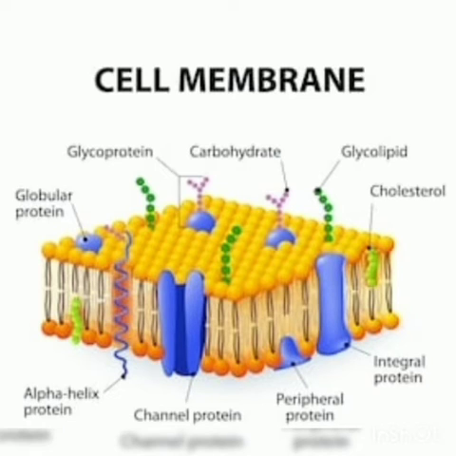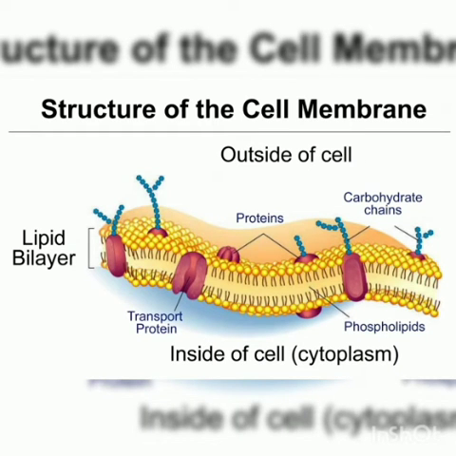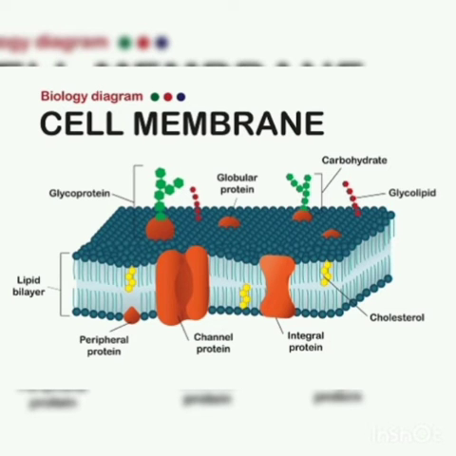When some visitors come home, we will not allow everyone to enter our home. At the gate itself we'll ask who they are. If they are known to us, we'll allow them. If we do not know them, we will tell them from the gate itself, okay, you can move. We allow people selectively inside our house. The same thing the cell membrane also does. They allow only certain materials either to pass in or to pass out. So we call it selectively permeable.